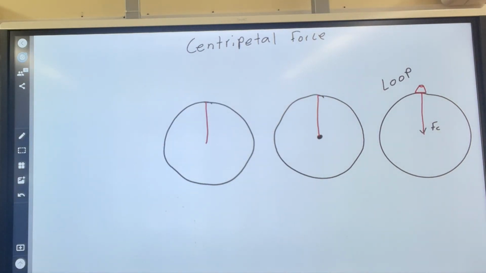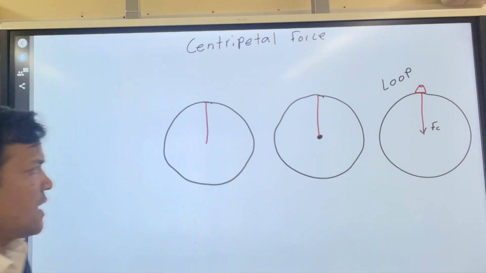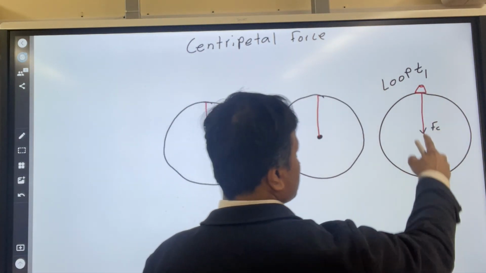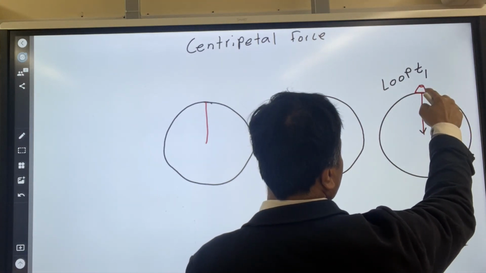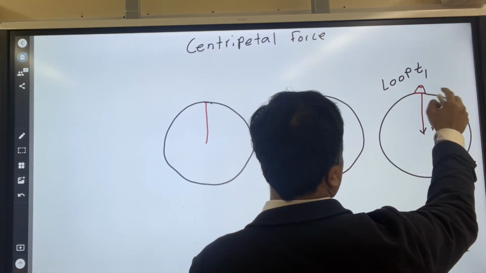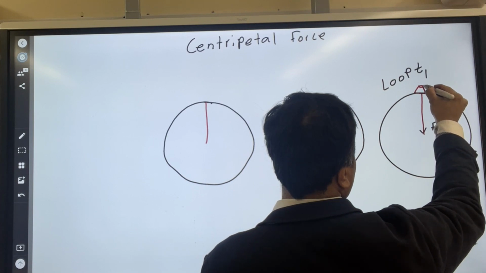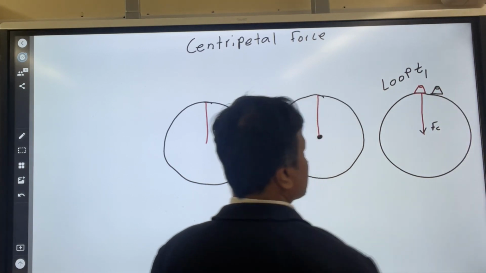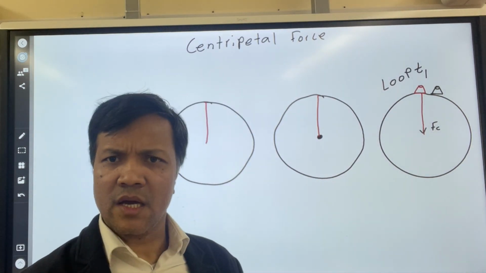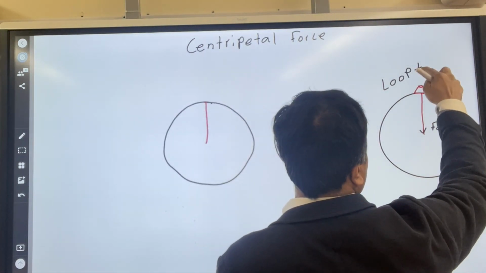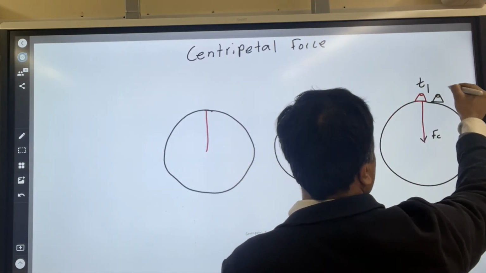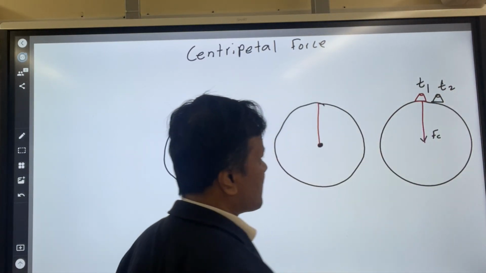Now, if that is a rope at time t1, at time t2 there must be another rope because the bucket would be right here. This is the same bucket at time 2 in the loop. So at time 2, the bucket is going to be right there.